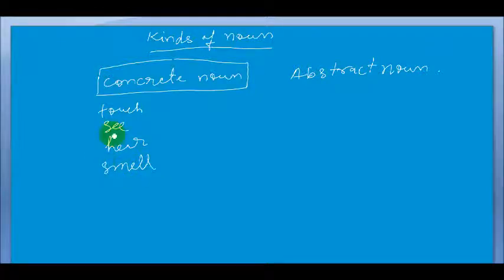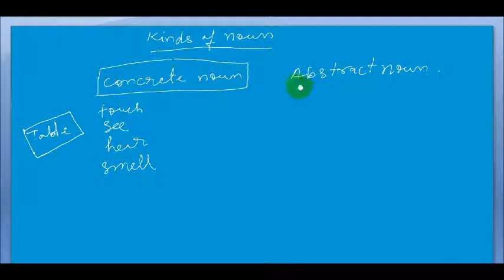That means the name of those are called concrete noun, right? For example, if I am telling table, we can touch it, we can see it. So the table is the name of this material, and so it is a concrete noun, right?